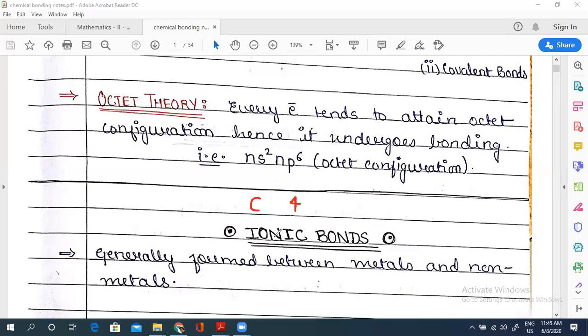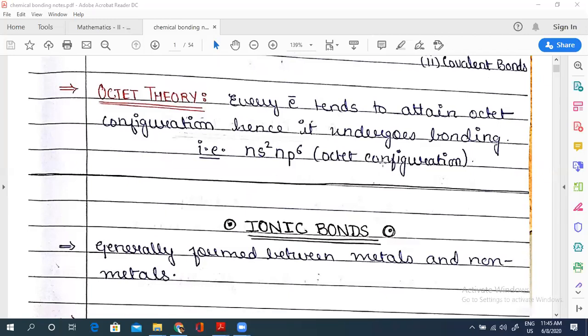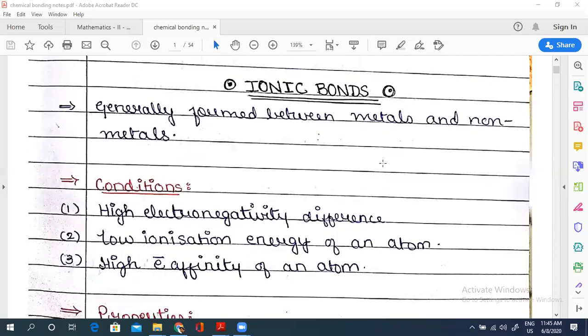to form covalent bonds. And when we talk about electronegativity, we studied that only if the electronegativity difference between two atoms is more than how much? 2.3, right? Then the bond is ionic, with some exceptions obviously. So I hope all of you understood what the octet theory is and the basics of ionic and covalent bonds. Then we'll study ionic bonds, right?